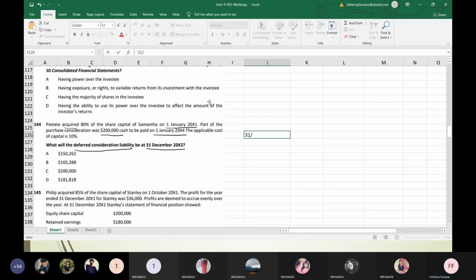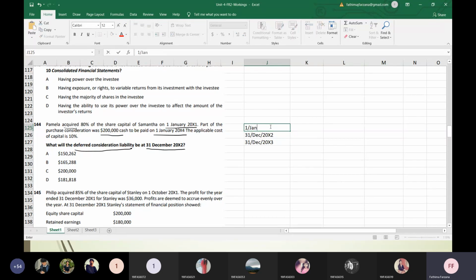So I'll just write 31st December 2001. Then I have 2002, then I have 2003, nothing but 1st Jan 2004, whatever. And the cash to be paid the next day, right? Or else, put beginning of the year, it's the same. So let me put beginning only, why confuse?